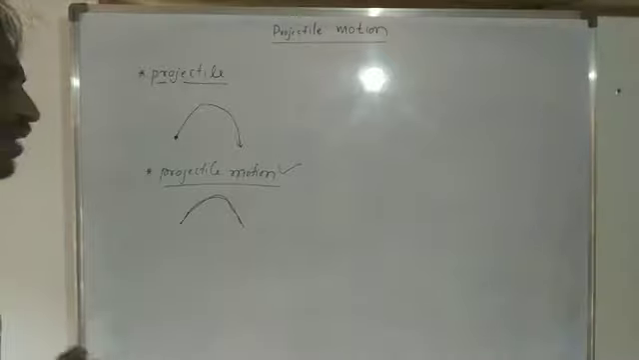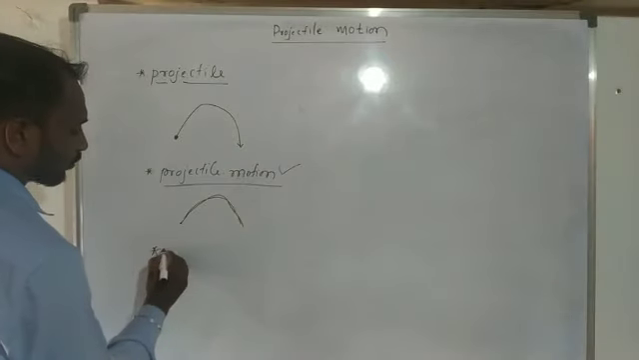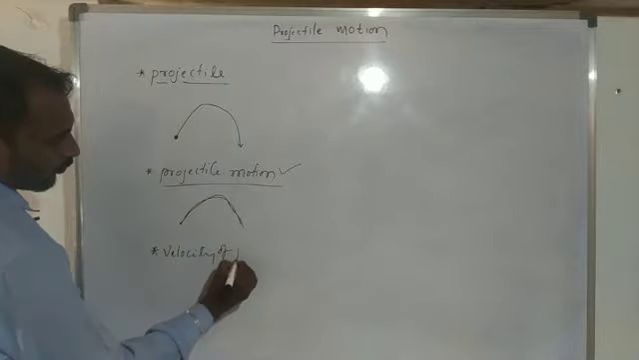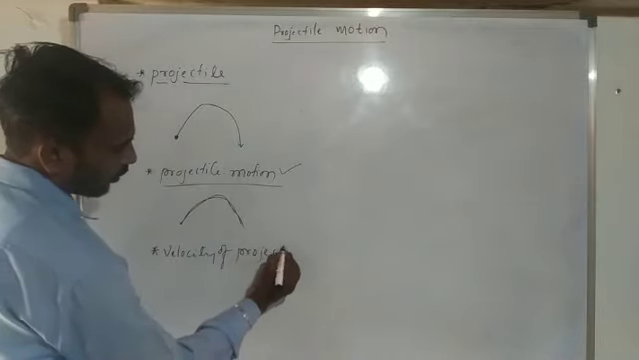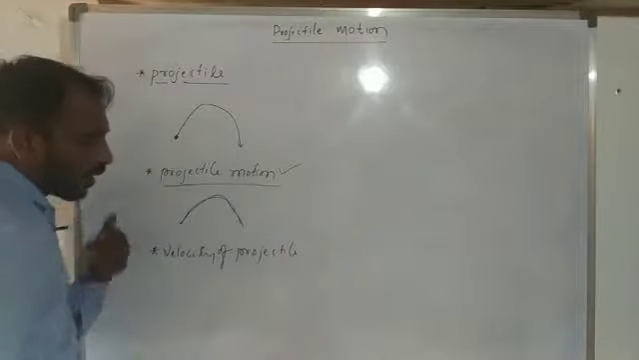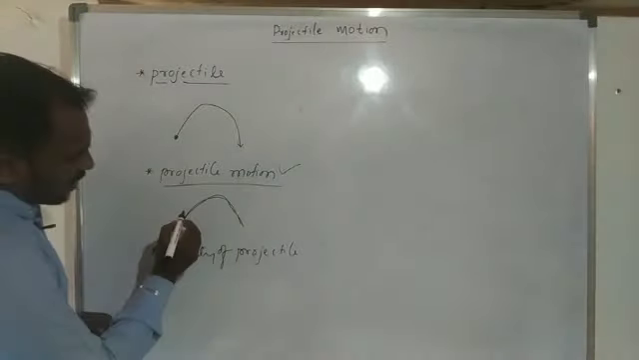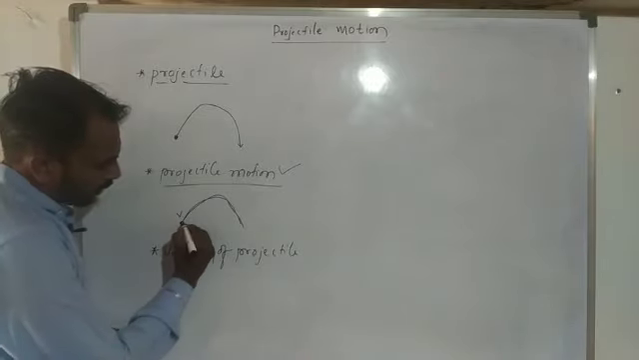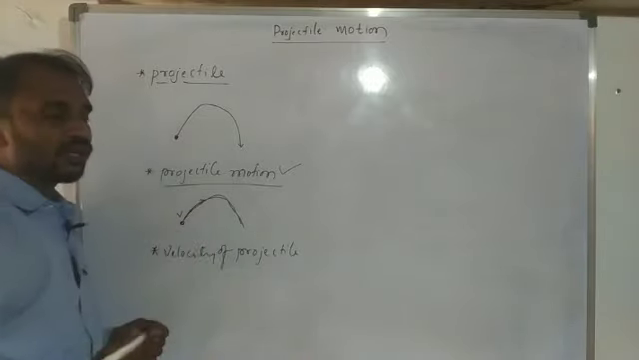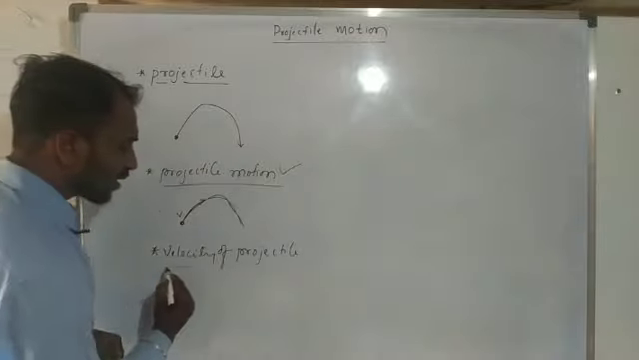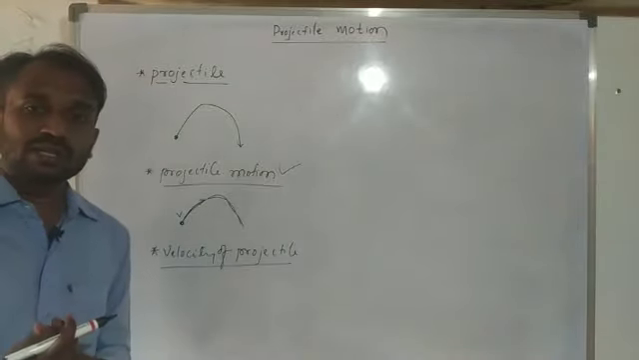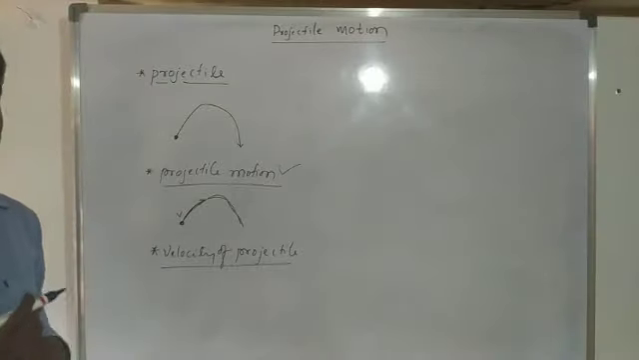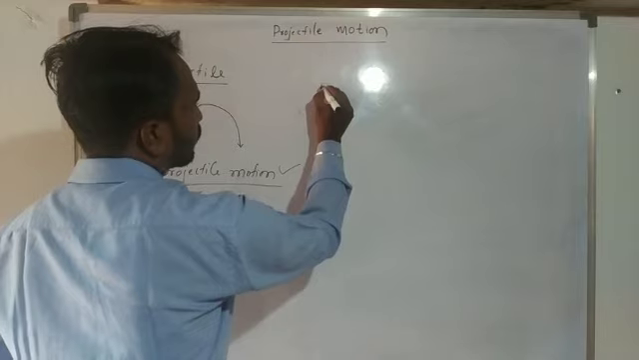And next one, velocity of a projectile. It means this body has a particular velocity. When we throw it into space, it has a particular velocity. That velocity we consider the velocity of a projectile, or velocity of projection. Another one we consider is the angle of projection.